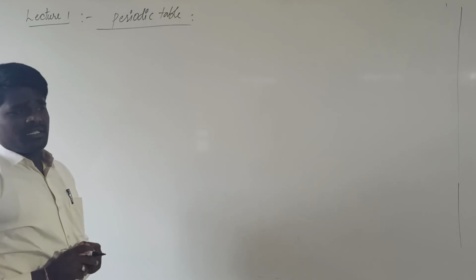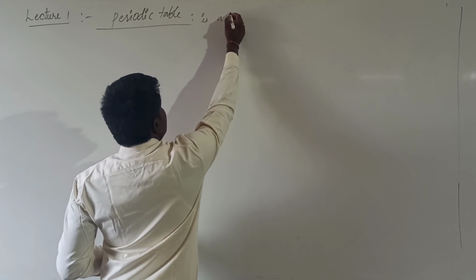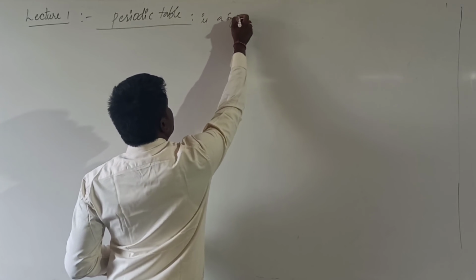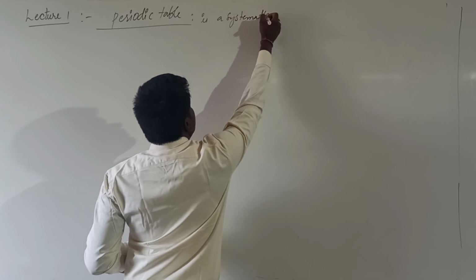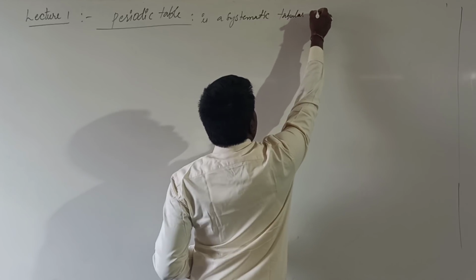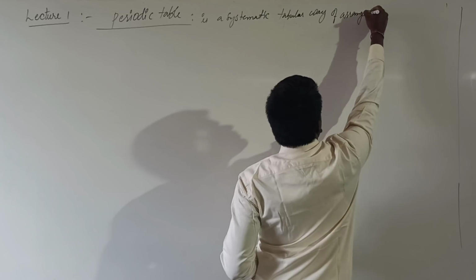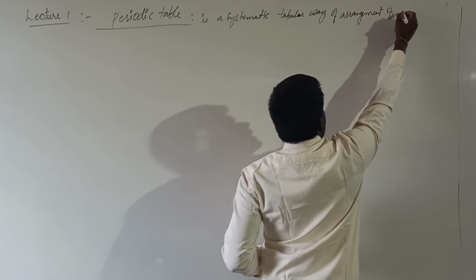When it comes to the term periodic table, the periodic table is generally considered as a systematic way of arrangement of elements.